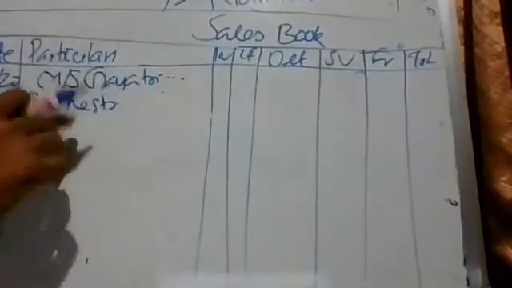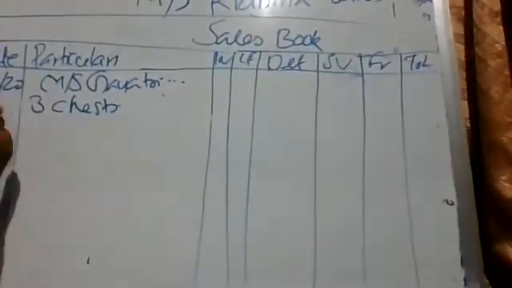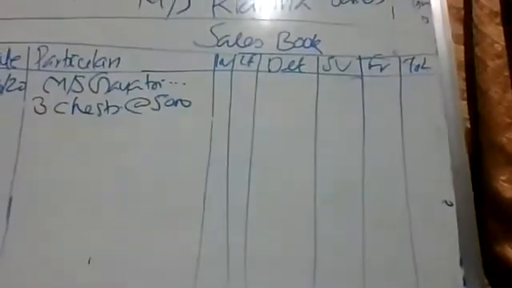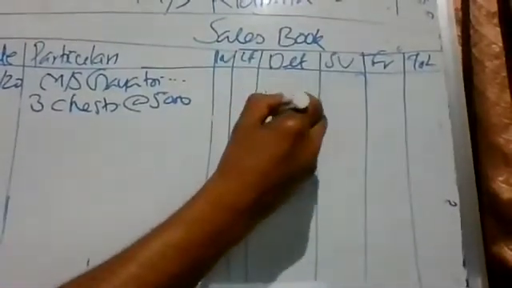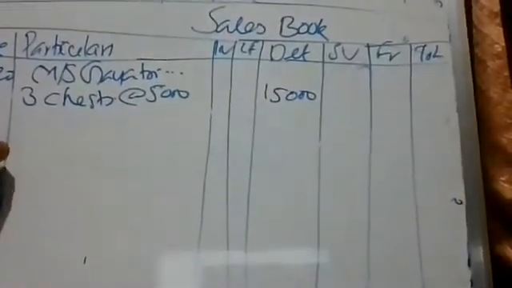3 chests, just like cartoon or box. 3 chests at the rate of 5,000. 1 chest 5,000, so 3 chests. Chest means just like cartoon or box. 15,000. We are selling that item only.